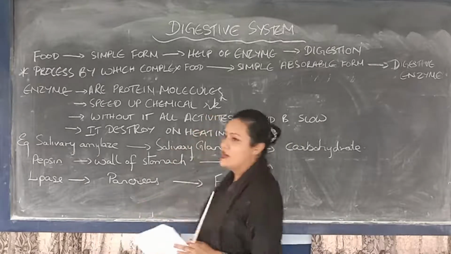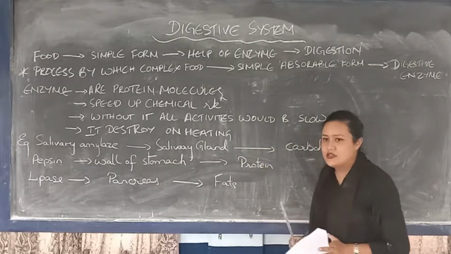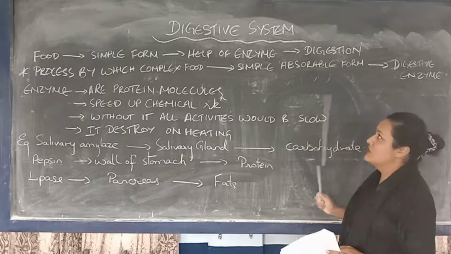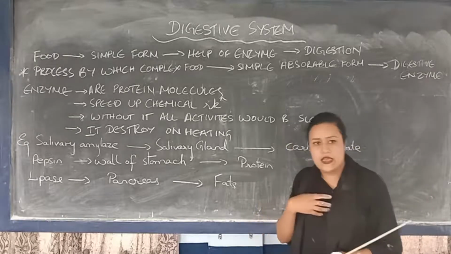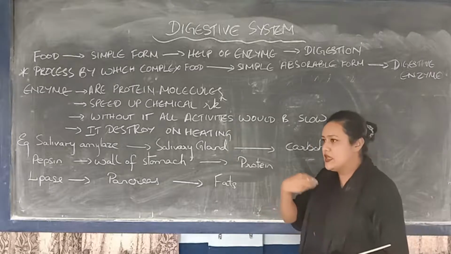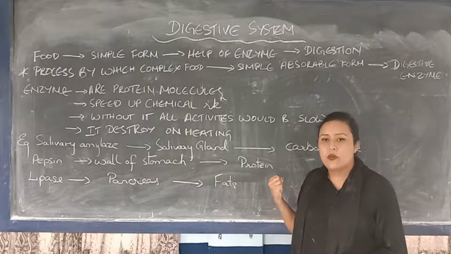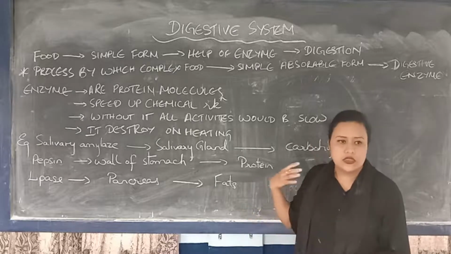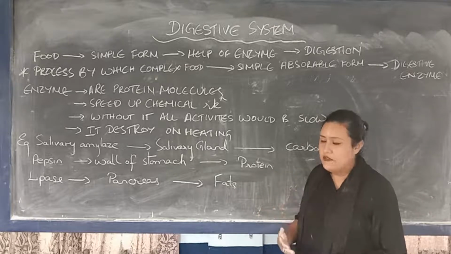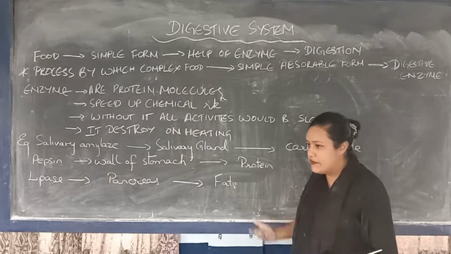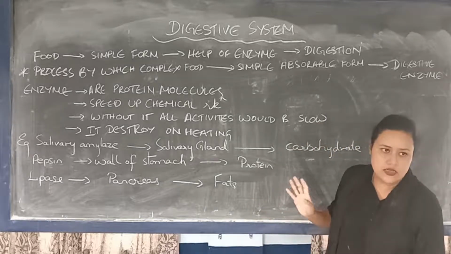So here again we are with another new chapter that is known as the digestive system. Before I begin this chapter, you should know that the food we take has to be used by our body. It has to be absorbed and utilized in our body so that we have a healthy life as well as grow and develop properly. In this chapter we are going to discuss that.